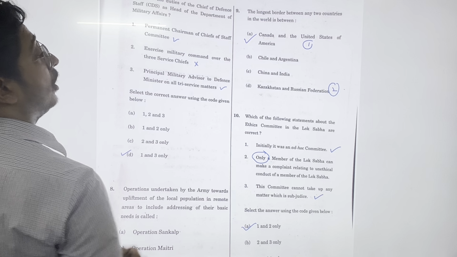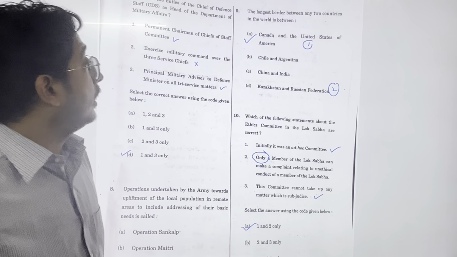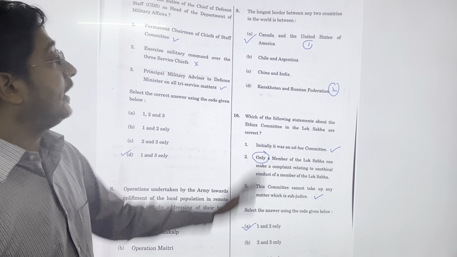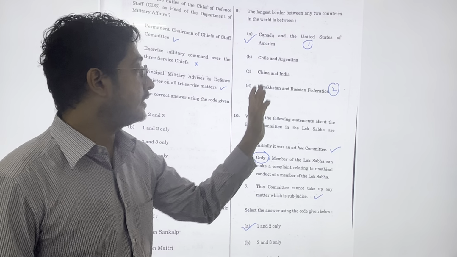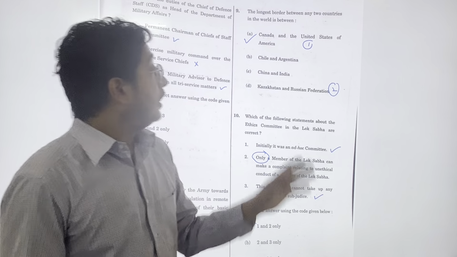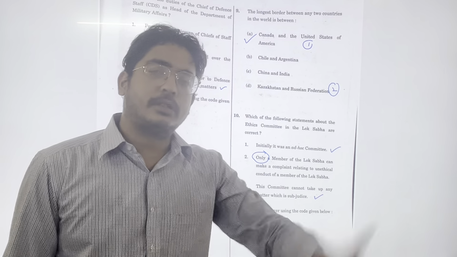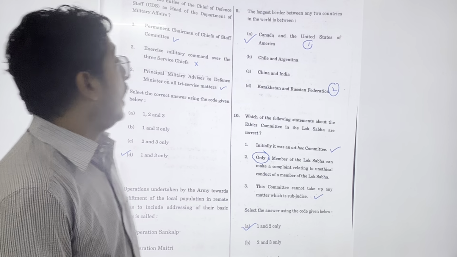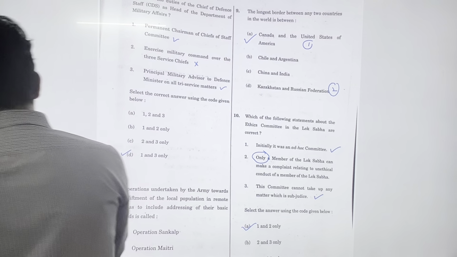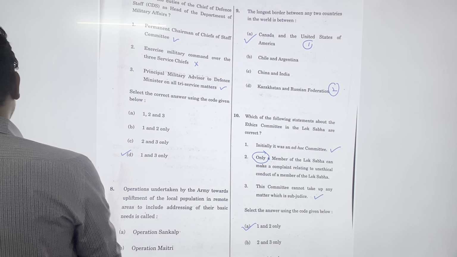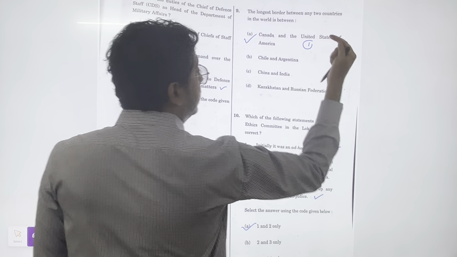Next is the longest border between any two countries in the world. The options are Canada and USA, Chile and Argentina, China and India, Kazakhstan and Russia. So here it is also a very direct world map based geography question. So here the answer is Canada and USA. Canada and USA share the longest border, but rank 2. This is the correct answer.